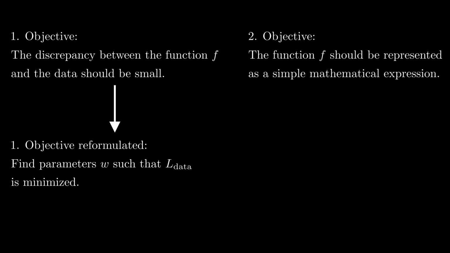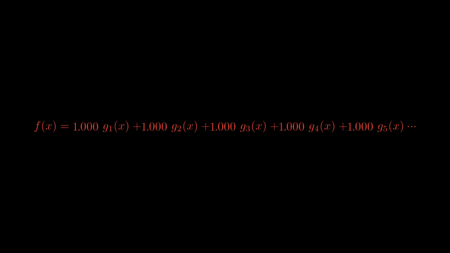Our second objective is that we want the function to be represented as a simple mathematical expression. But how can we define the second objective in a more mathematical way? Let's take a look at our function. We have assumed that the function is a linear combination of parameters and feature functions. Now we should ask ourselves the following question. What conditions must be satisfied to achieve a simple mathematical expression?